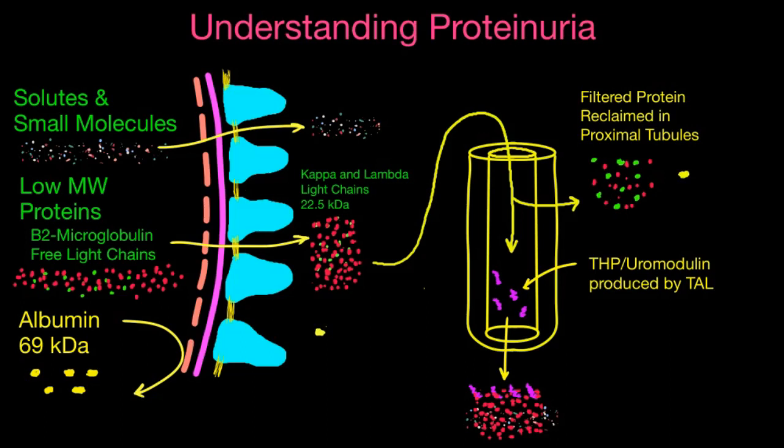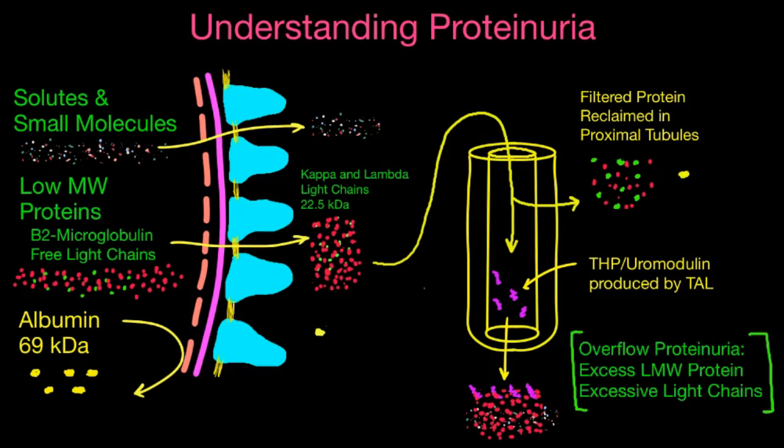So what happens is that excessive free light chains are going to end up in the urine and make their way through the tubule. So typically what's happening in this process, remember it's a monoclonal process, there's an abnormal clone of plasma cells producing either too much kappa or too much lambda chain, and this is actually making its way through the tubules and ending up in the urine here.